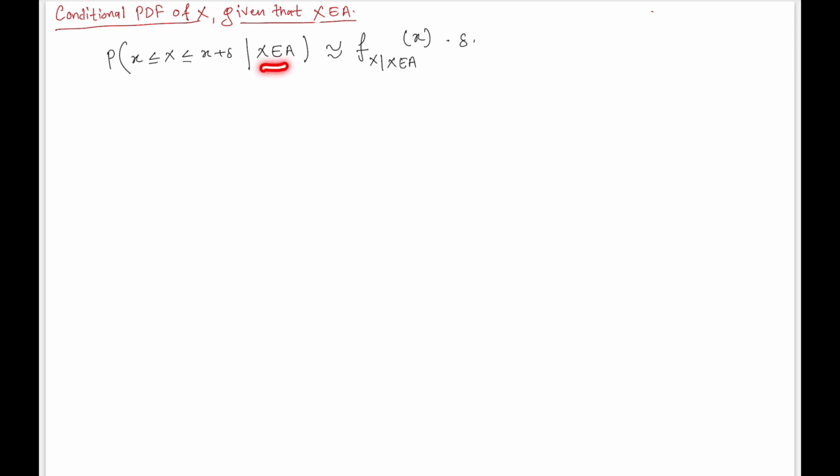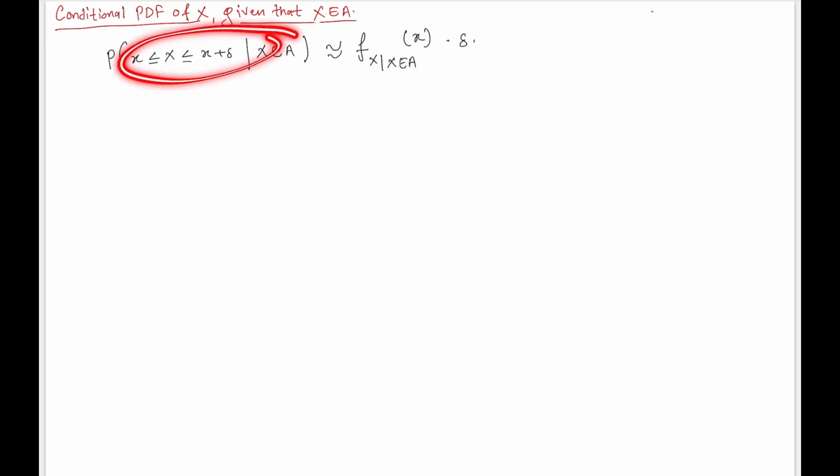Under this condition we have to find this conditional probability, the probability that the random variable takes a value from x to x plus delta. This same probability is written here in terms of the PDF notation. How can we proceed further? We can make use of the conditional probability definition.